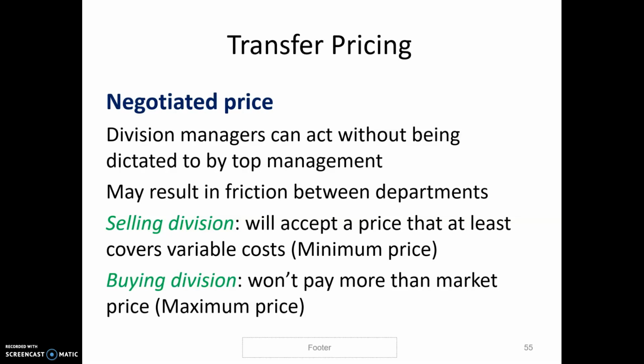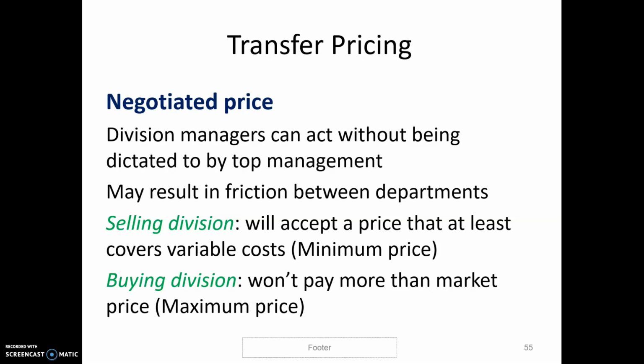Negotiating price is where the two managers can sit down and we can find a price that's going to be beneficial to both. However, sometimes we could have friction between the departments if one manager feels the other manager is getting a better deal. So when we're trying to determine what the selling price is, the selling division needs to at least cover their variable costs. This is assuming there's excess capacity. The fixed costs don't need to be taken into account if there's excess capacity.